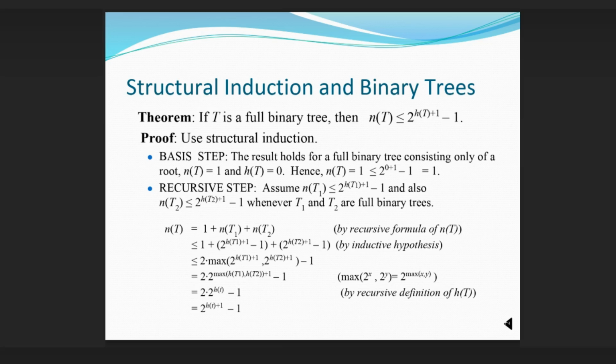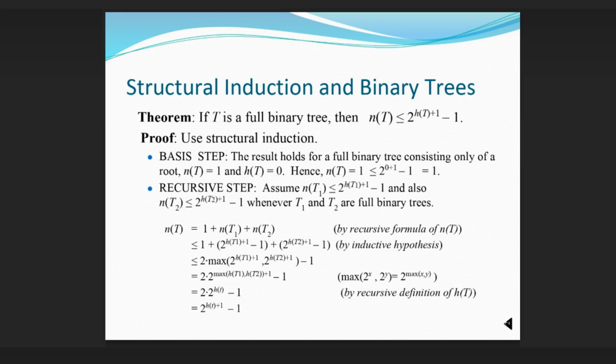Proof. Use structural induction. Basis step. The result holds for a full binary tree consisting only of a root: n(T) equals 1 and h(T) equals 0. Hence, n(T) equals 1 is at most 2^(0+1) minus 1 equals 1. Recursive step. Assume n(T1) is at most 2^(h(T1)+1) minus 1 and also n(T2) is at most 2^(h(T2)+1) minus 1 whenever T1 and T2 are full binary trees.